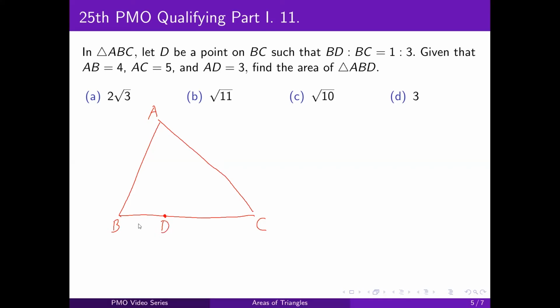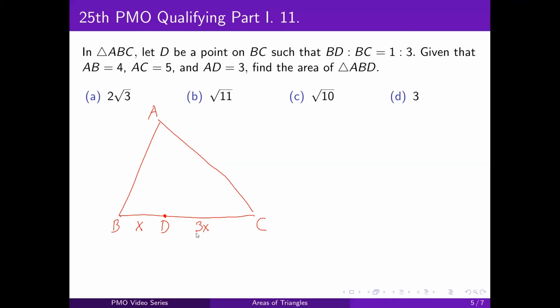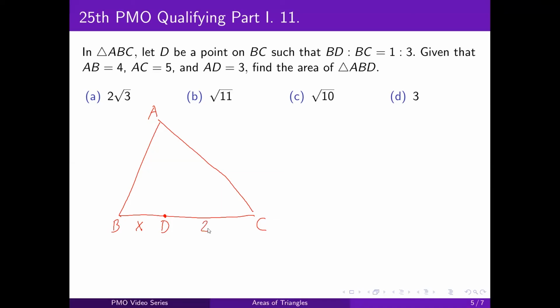So let's say BD is equal to X. Then what's the length of DC? It's not 3X, be careful. It's not 3X because it's BD is to BC, not BD is to DC. So DC should actually be 2X because you want the entire BC to be 3X.